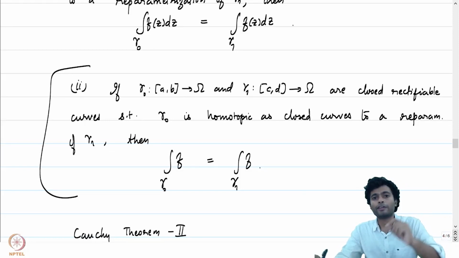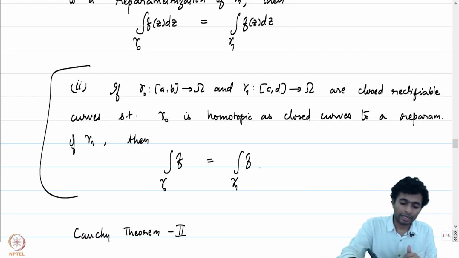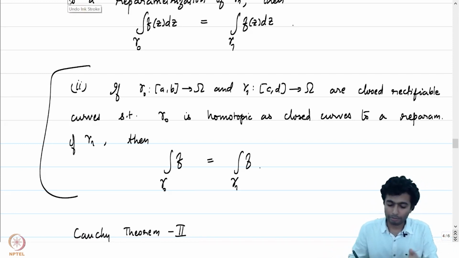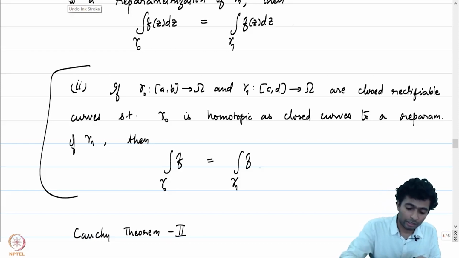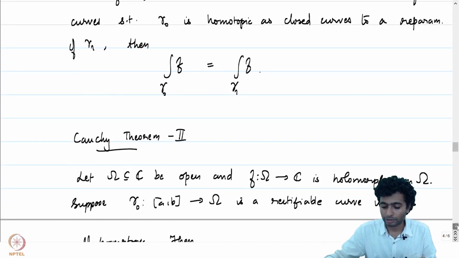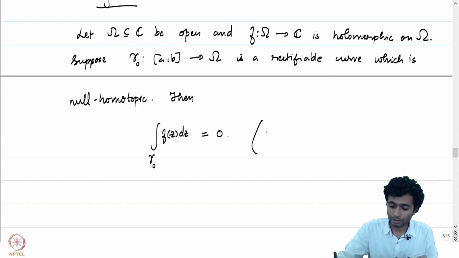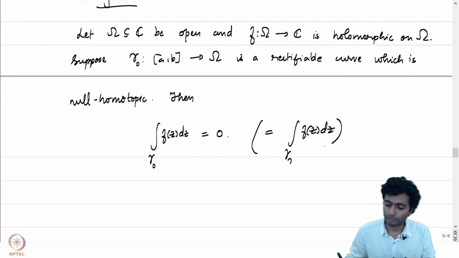We know that the integral of f over a constant curve is 0, and by using part 2 of the first version of Cauchy's theorem, we can immediately conclude that Cauchy's theorem 2 is satisfied, because the integral over gamma 0 is equal to the integral over gamma 1 of f of z dz, which is equal to 0 because gamma 1 is a constant curve.